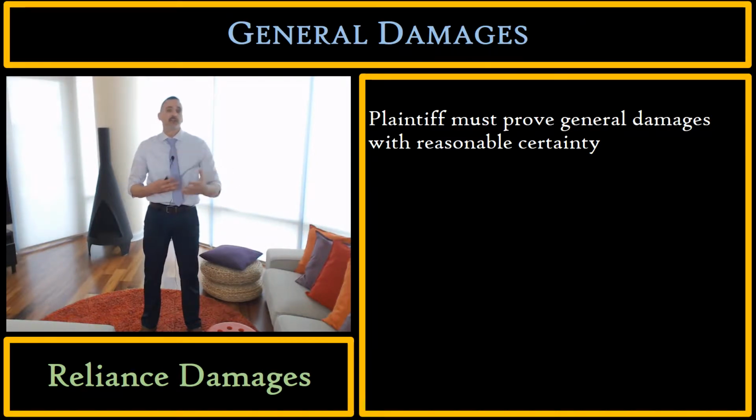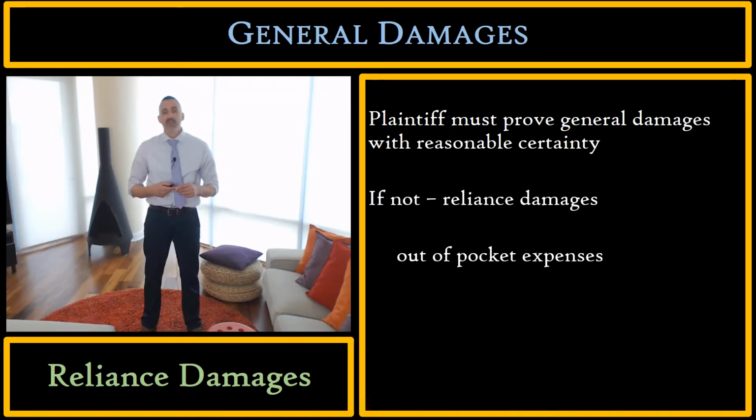That means the seller must prove that she would have made some sort of profit, and the buyer or the service recipient must show that the cost of substitute performance is greater than the contract price. If these parties can't prove this, they can't prove a benefit of the bargain, they can still get reliance damages as a measure of their general damages.